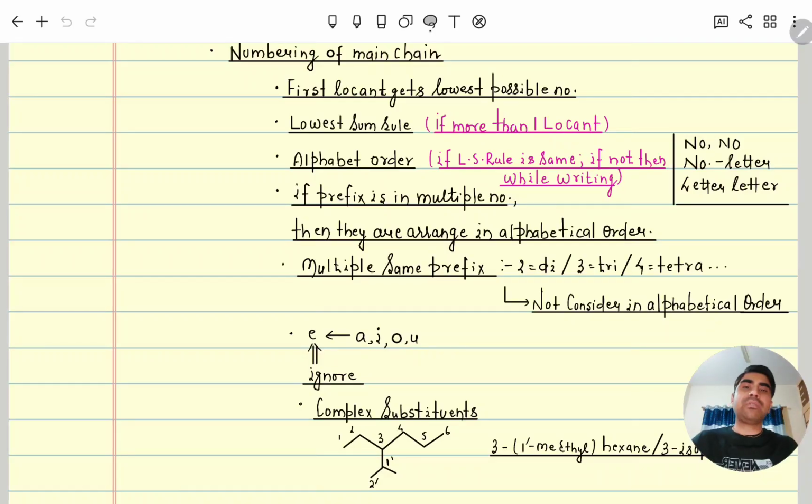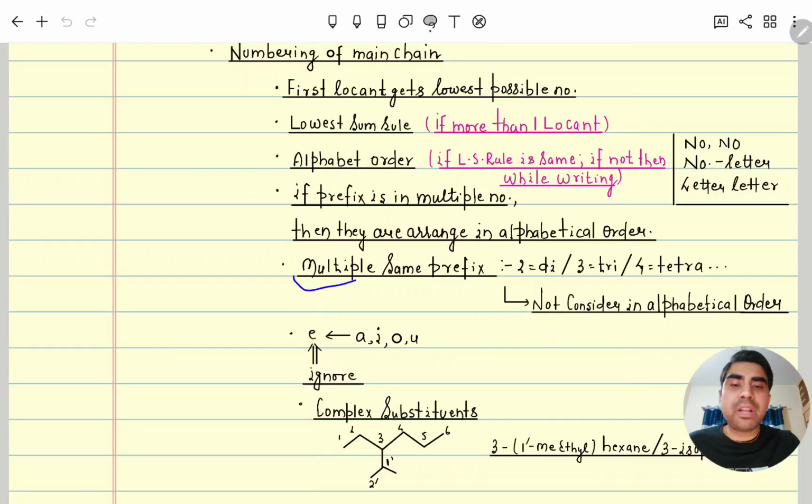So once again, if one locant is there, then you give the lowest number. If more than one locant is there, then apply the lowest sum rule. If that lowest sum is the same, then you go by alphabetical order. If alphabetical order is null and void, then you follow the lowest sum rule only. But while writing, always give priority to writing the alphabetically senior alkyl group.